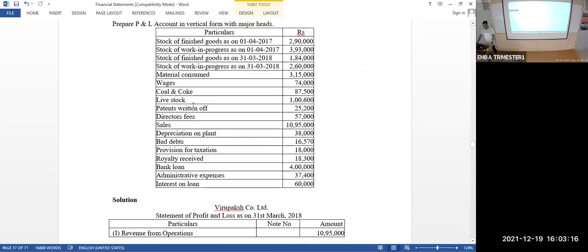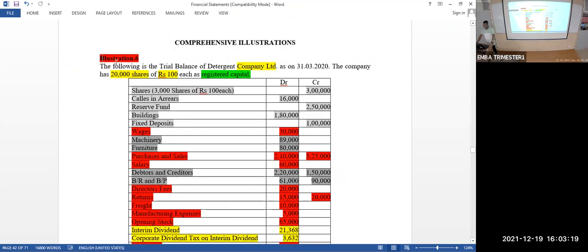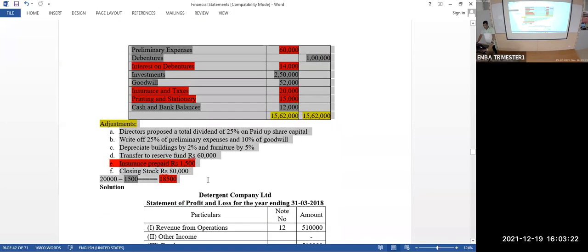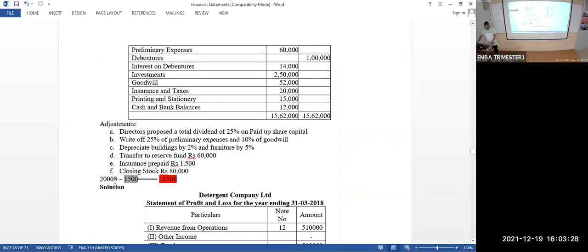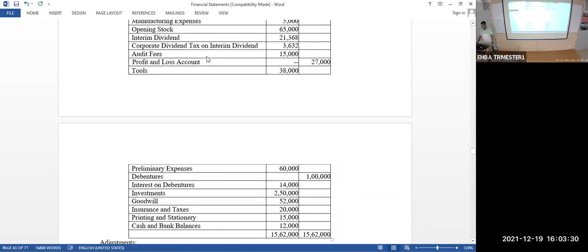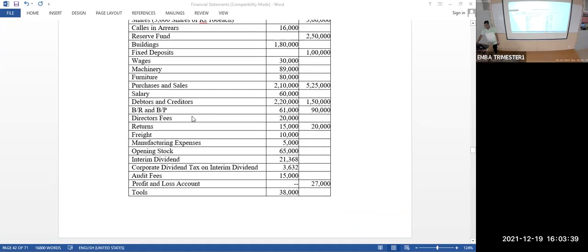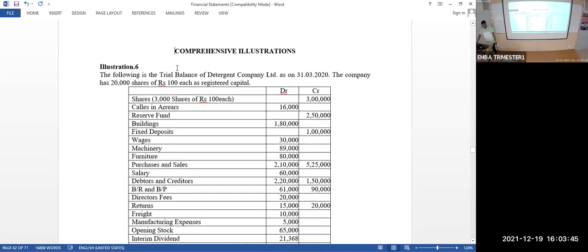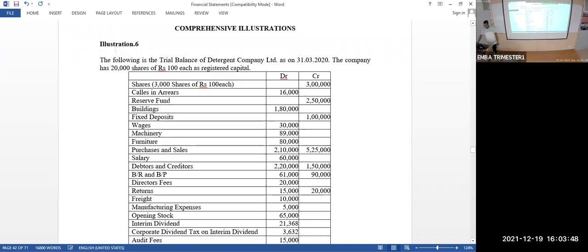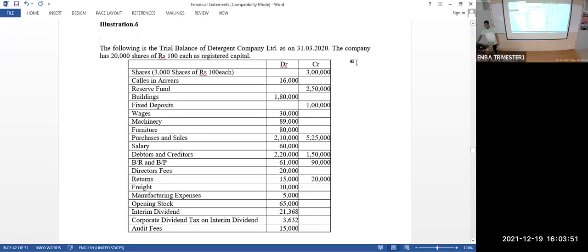Now let us come to the balance sheet. Okay, look at this trial balance. I think this is a combination of balance sheet as well as profit and loss account items. Let us see this. It can be a full-fledged exercise, right? The following is a trial balance of Detergent Company Limited as on 31/3/2020.